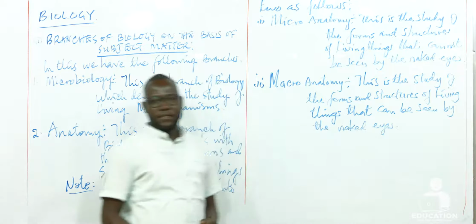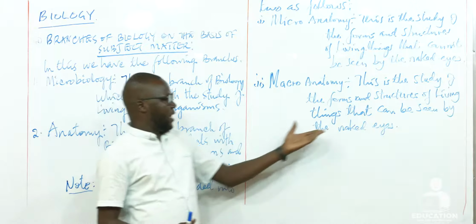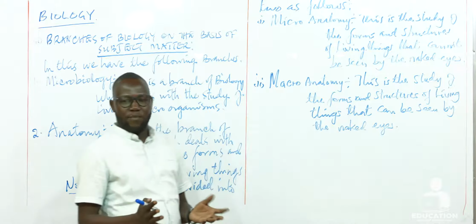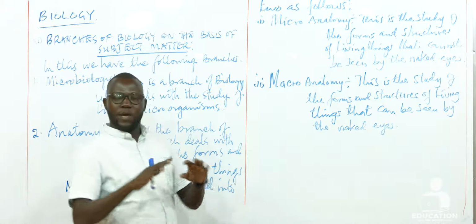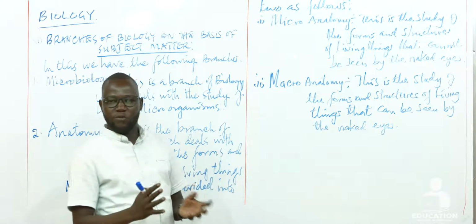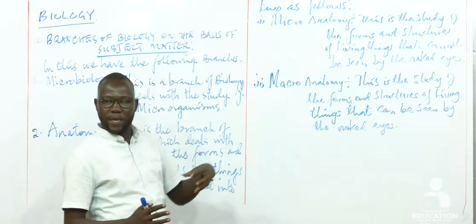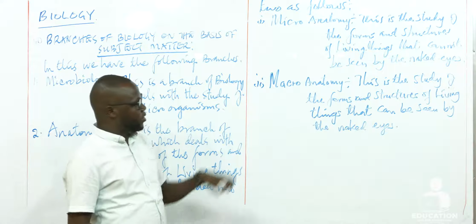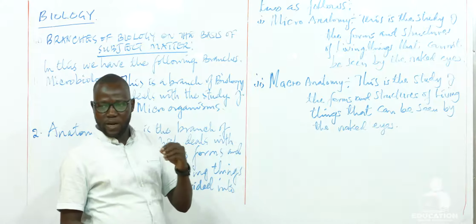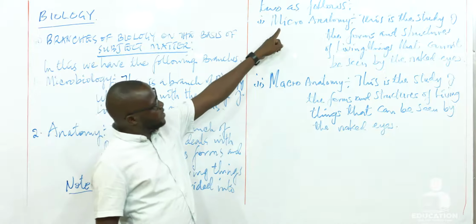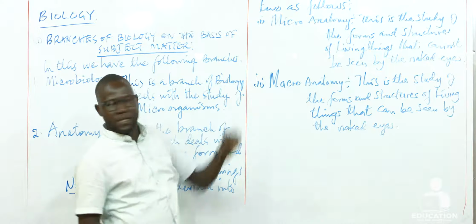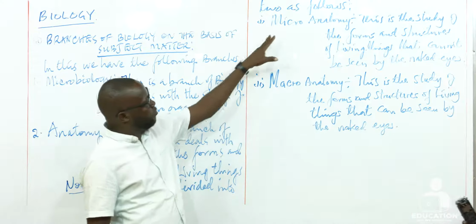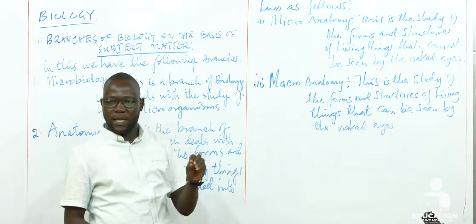Like for example, if we study bats, then we look at the features of the bats. Then the parts of the structures that are on the body of the bats, like the wings, we have the beak, we have the legs. These structures we can see using our own naked eyes. But in microbiology, when we study things like the amoeba, it has structures that it uses for movement, like the pseudopodia.